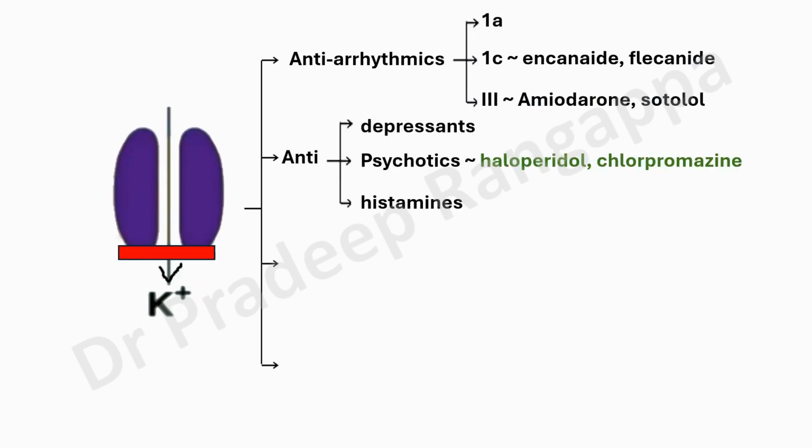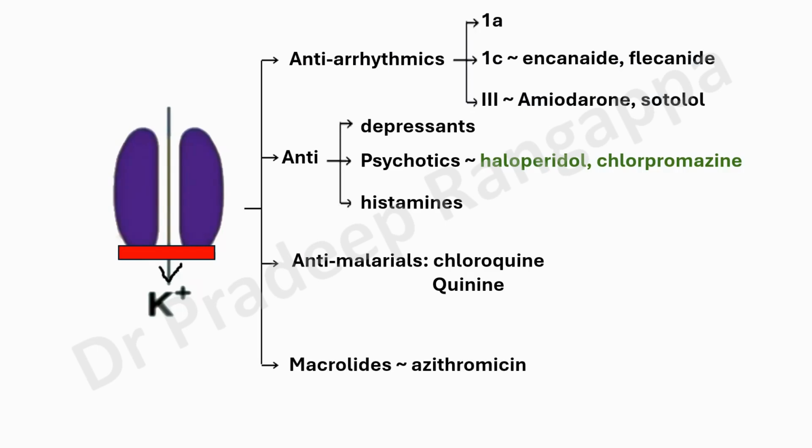And as I said, antidepressants, antipsychotics, antihistamines, they are the common culprits. All of them can cause broad QRS, and most of these come under sodium channel and potassium channel blockers. The ones we use commonly in ICU are haloperidol and chlorpromazine. Antimalarials can cause this problem. When a patient is on quinine, we know we have to monitor QTc because that gets prolonged and puts them at risk for arrhythmias, and macrolides, azithromycin.